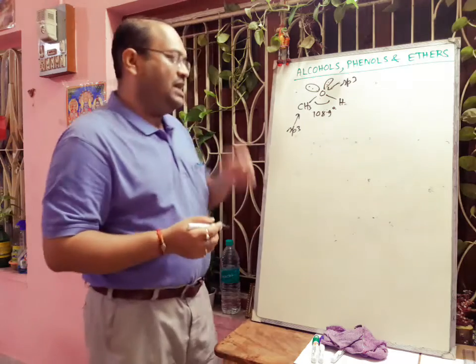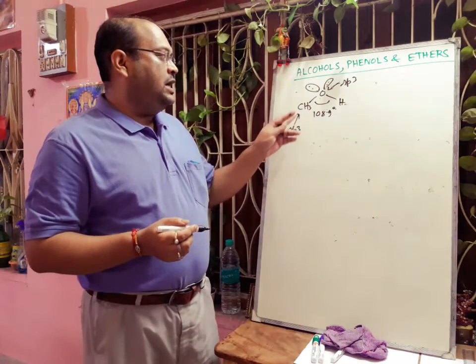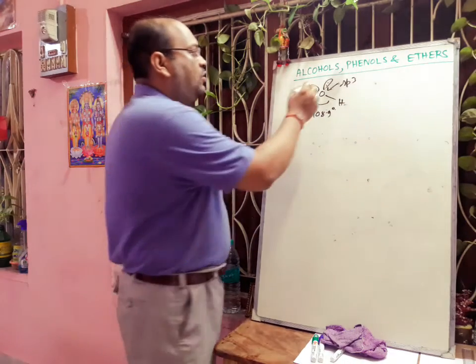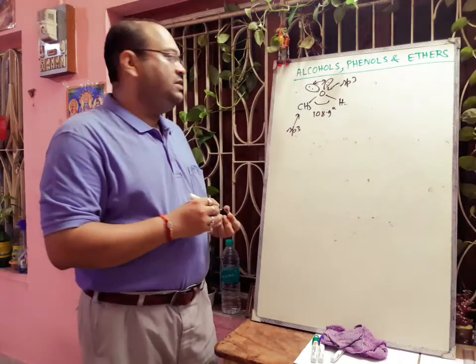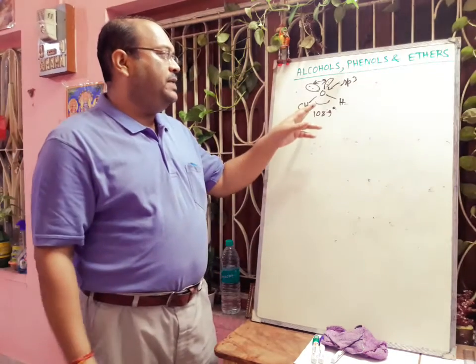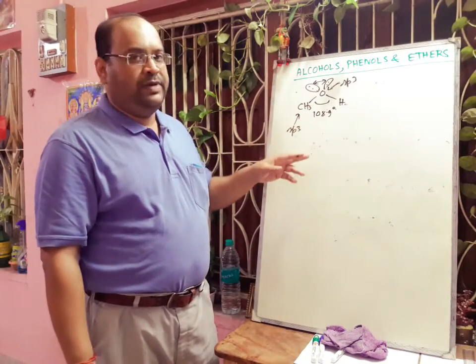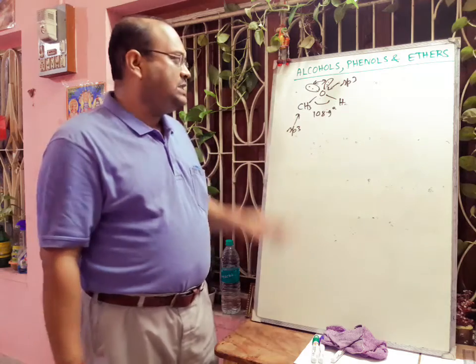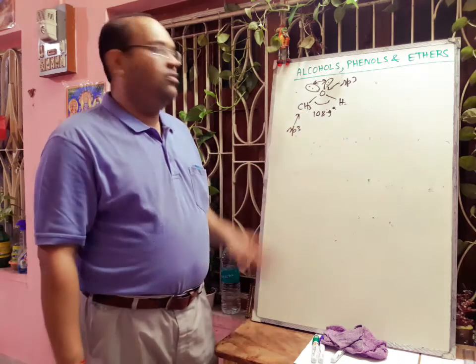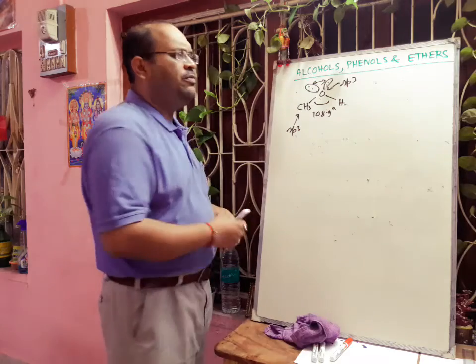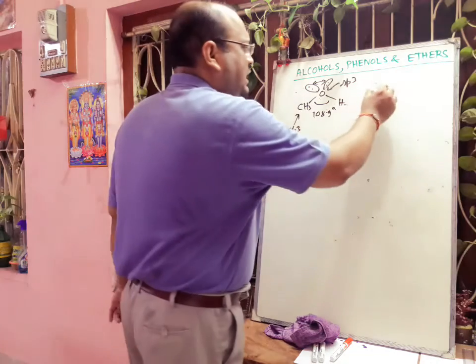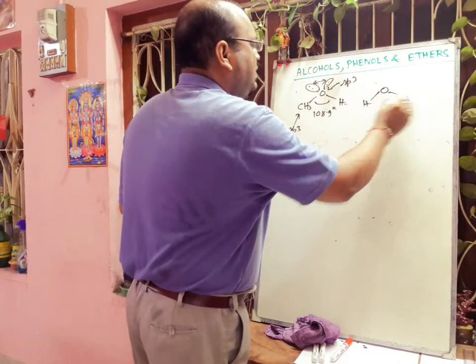This is because of the lone pair repulsion. According to the VSEPR theory, the lone pair-lone pair repulsion is highest, so it will decrease the bond angle from its normal value. And if we think about the polarity, water is more polar than alcohol.